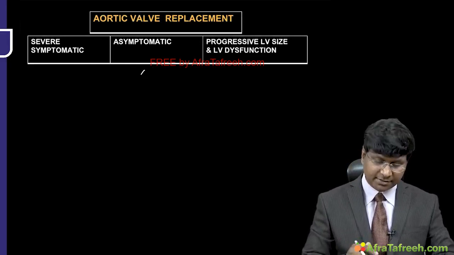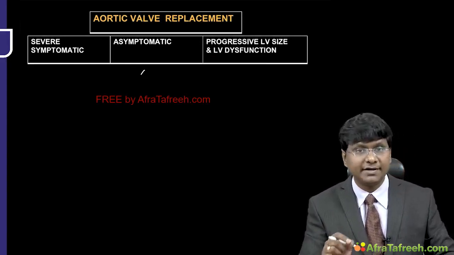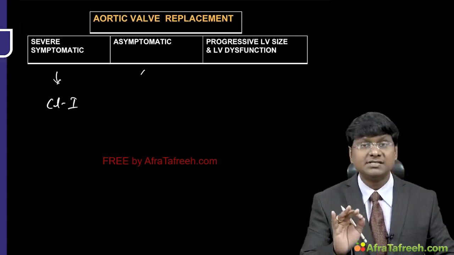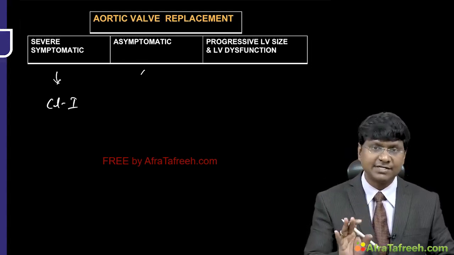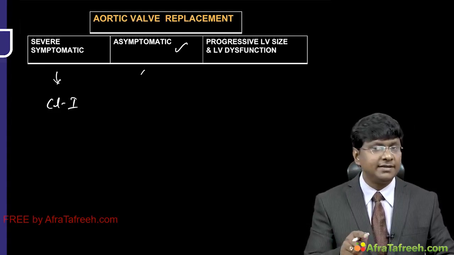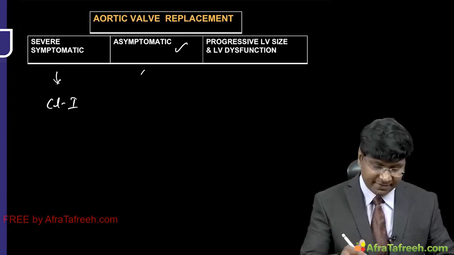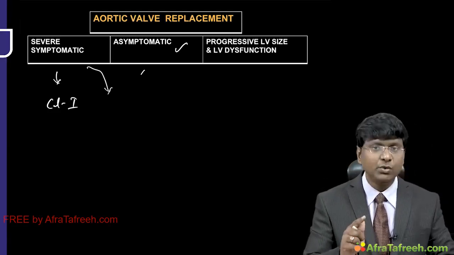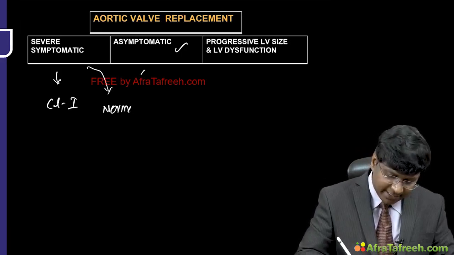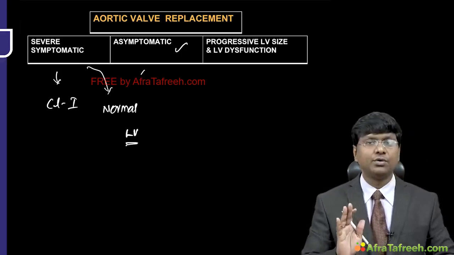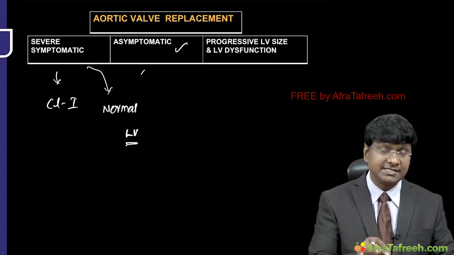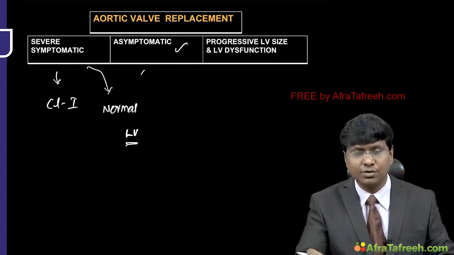Now, take the indications for aortic valve replacement. Very important. The class 1 indication is severe symptomatic AR. What about asymptomatic severe AR? Even asymptomatic severe AR patients also have to undergo aortic valve replacement. But before that, let me tell you, once the individual develops severe symptomatic AR, even though there is normal LV function, you still have to make the individual go ahead with the surgery. In spite of normal LV function, if the symptoms are there, they definitely have to undergo surgery.